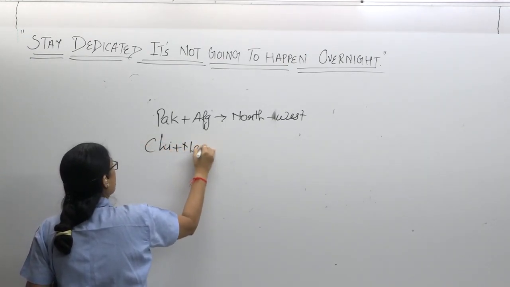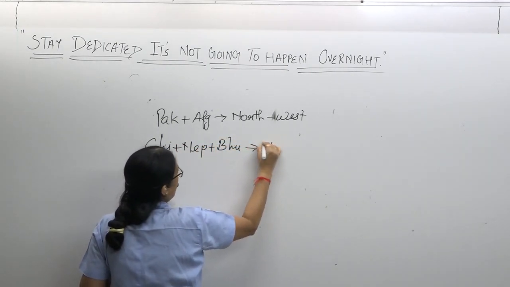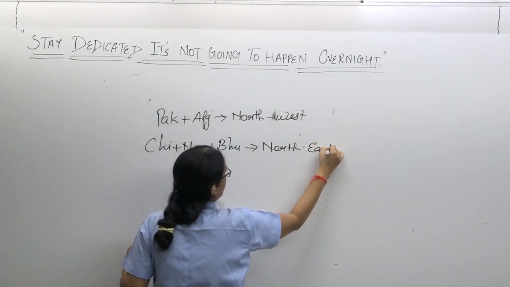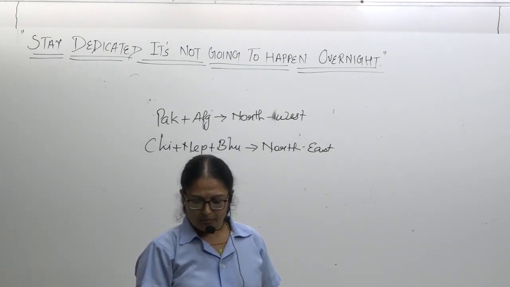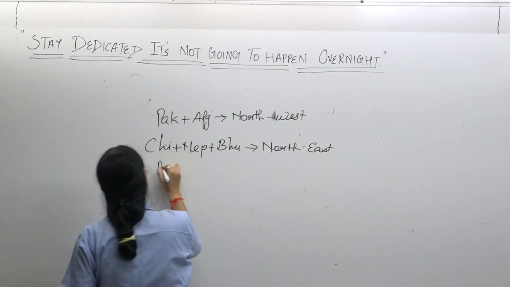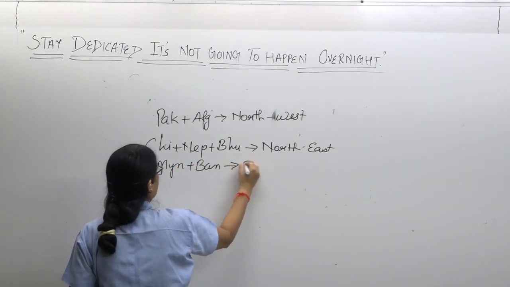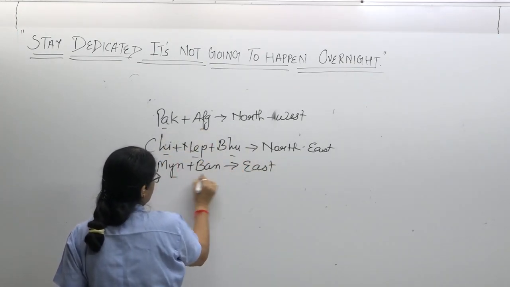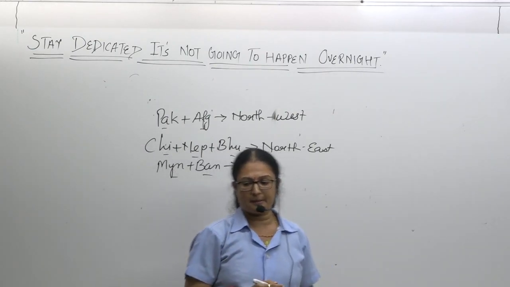China, Nepal, Bhutan in the north. In the east, it's a northeast neighboring country. Myanmar and Bangladesh in the east. Myanmar, Bangladesh, east. So 1, 2, 3, 4, 5, 6, 7, we share land boundaries.